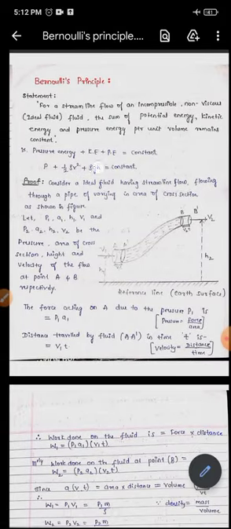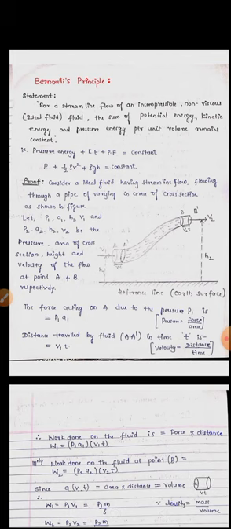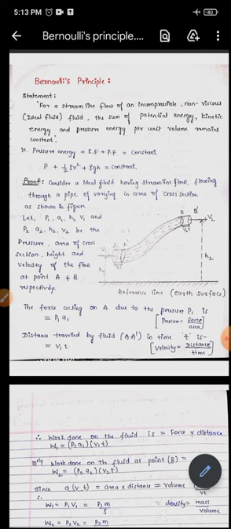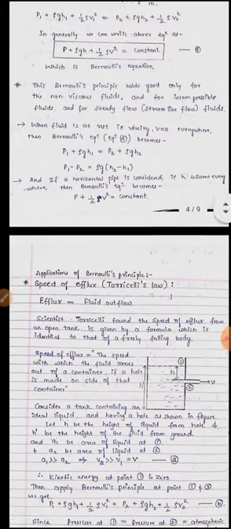So if we take the height as negligible, or if we do not consider the height of the tube, then the pressure and velocity of the fluid are inversely proportional to each other, because as pressure increases the velocity decreases, or as pressure decreases the velocity increases, to keep the whole sum constant. That is the thing we are using in our applications.